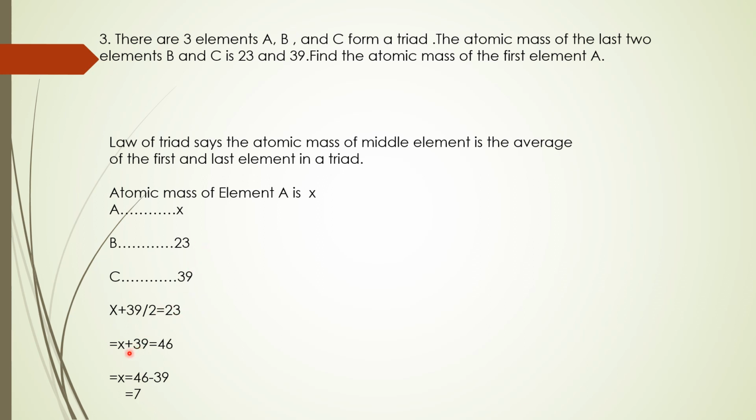By simplification, X plus 39 is equal to 46. Now take 39 to that side, then X is equal to 46 minus 39. This is equal to how much? 7. So the atomic mass of element A is 7. This is the application of the law of triads.